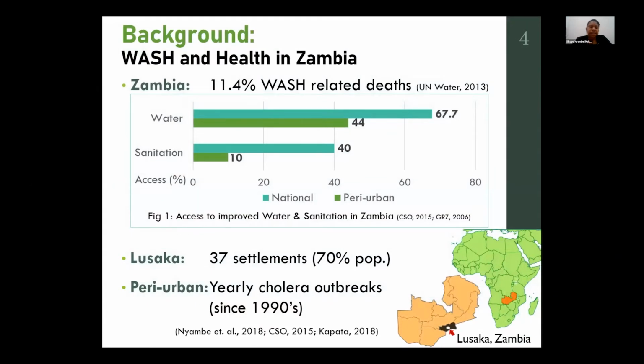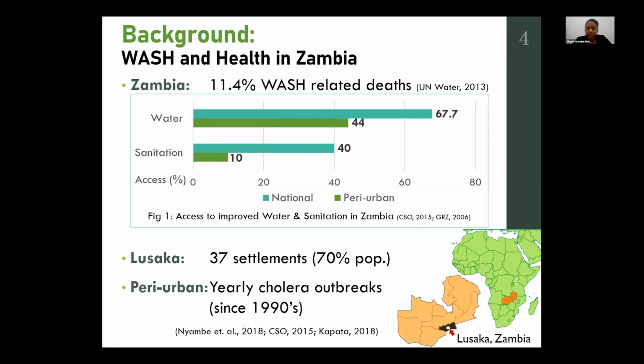Now in Zambia, 11.4% of all deaths are related to WASH. And access to improved water and sanitation in Zambia at a national level is at about 67% for water, 40% for sanitation. At the peri-urban level, this is cut to 44% for water and only 10% for sanitation.